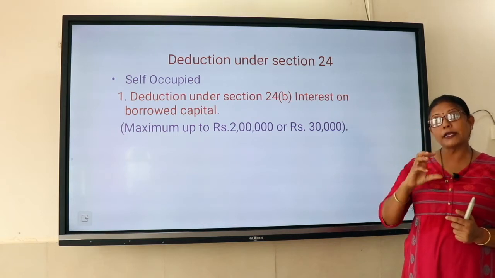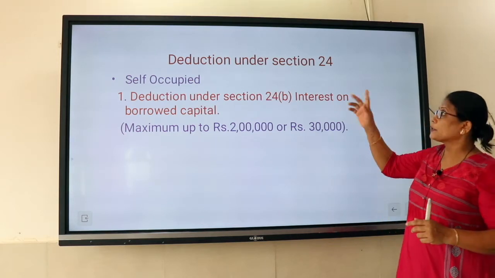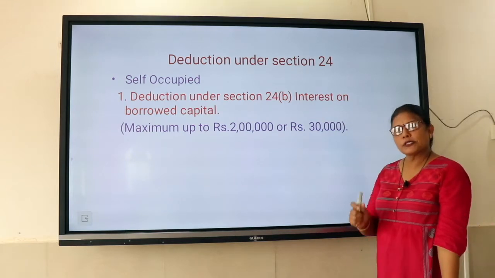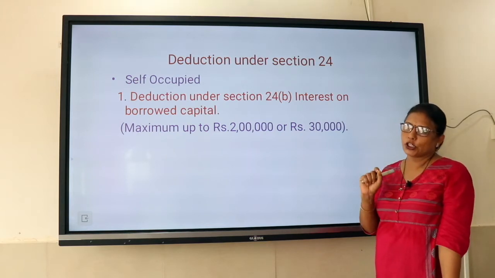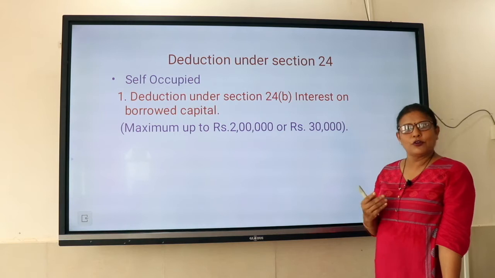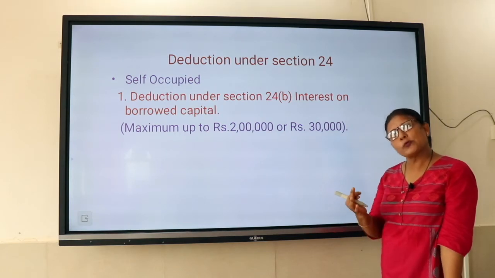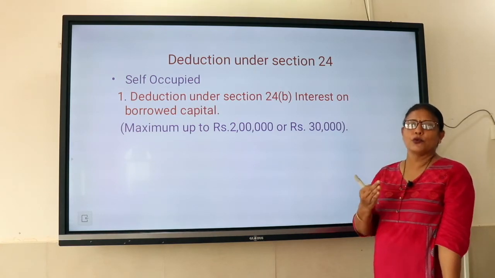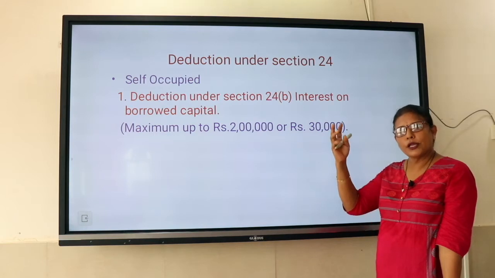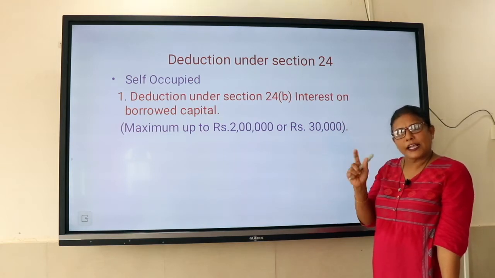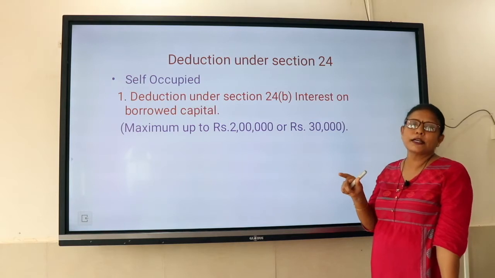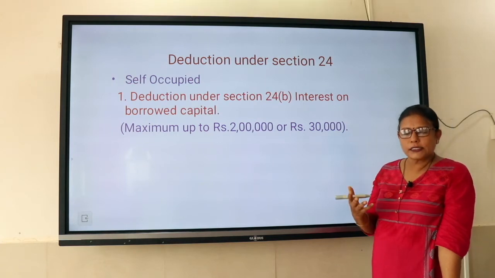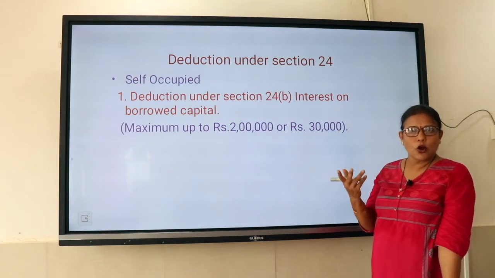Now we will see whether a similar type of deduction is applicable in case of a self-occupied house property. In case of self-occupied house property, the first deduction, section 24A, is not applicable. Why? Because we have taken annual value of self-occupied house property as nil, municipal tax as nil, so we get a net annual value which is nil. So there is no income as such, and that's why expenses cannot be shown. The standard deduction is particularly to cover your expenses of repairs, renovations, painting, whitewash, all those kinds of things.